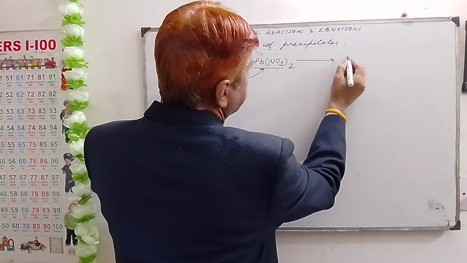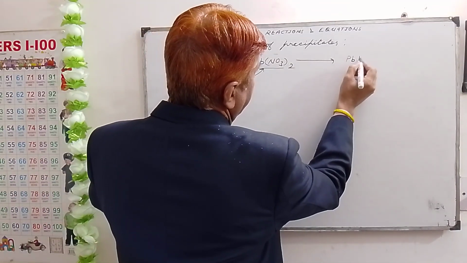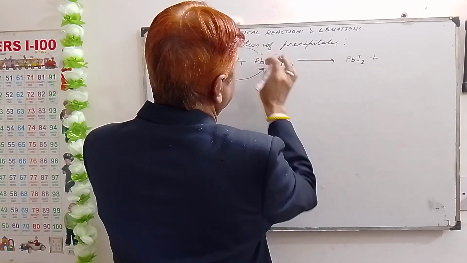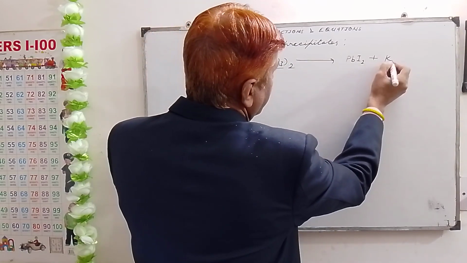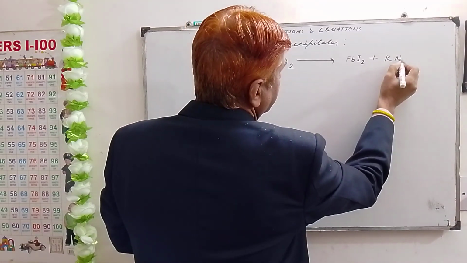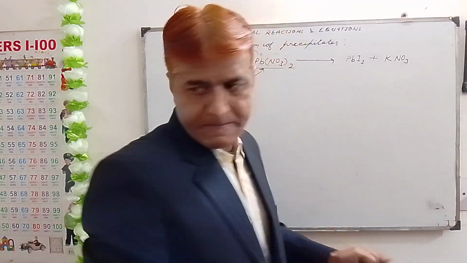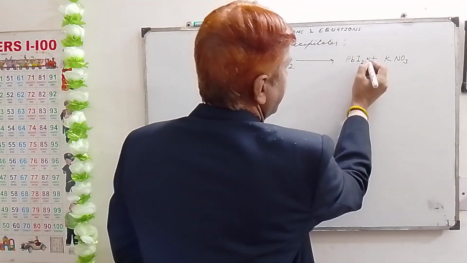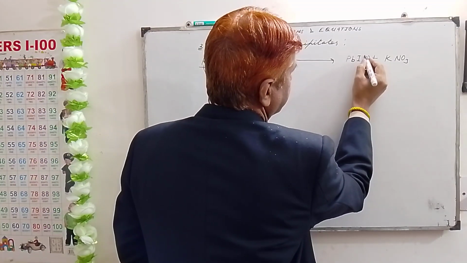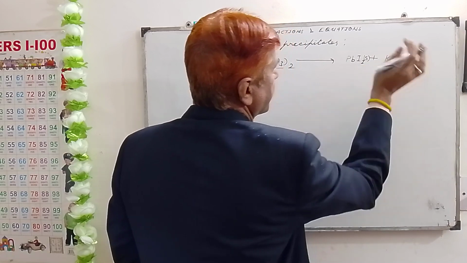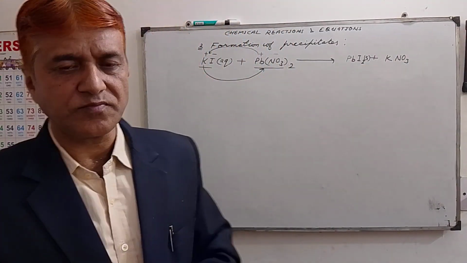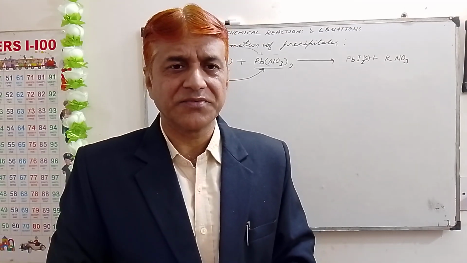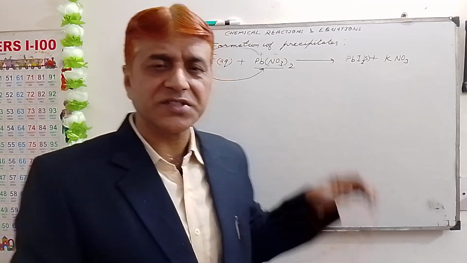This will become PbI2 plus K will come here, potassium nitrate. And this is S, solid. S means solid, and this is liquid. I think this thing which I have told you is clear to you.